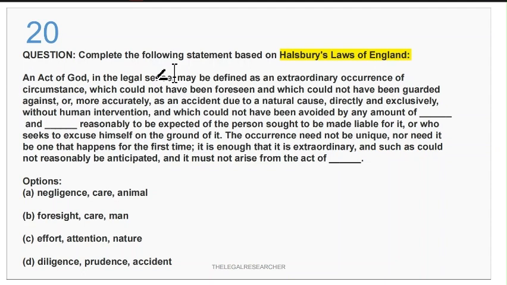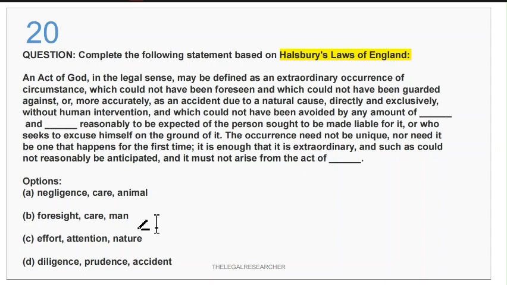An act of God in the legal sense may be defined as an extraordinary occurrence of circumstances which could not have been foreseen and which could not have been guarded against, or more accurately, as an accident due to natural cause, directly and exclusively without human intervention, and which could not have been avoided by any amount of what dash and dash reasonably to be expected of the person sought to be made liable for it, or who seeks to excuse himself on the ground of it. The occurrence need not be unique, nor need it be one that happens for the first time. It is enough that it is extraordinary and such as could not reasonably be anticipated, and it must not arise from the act of.